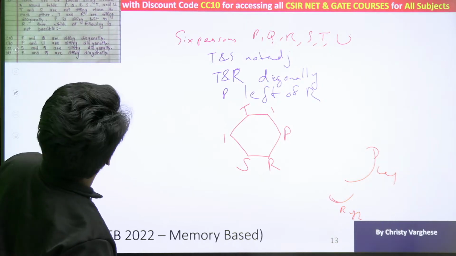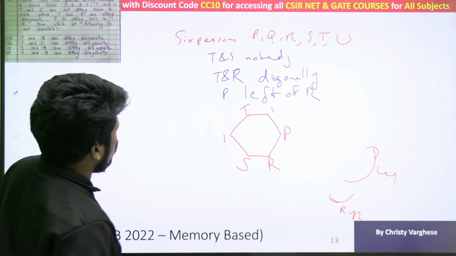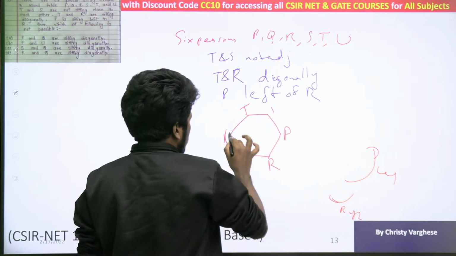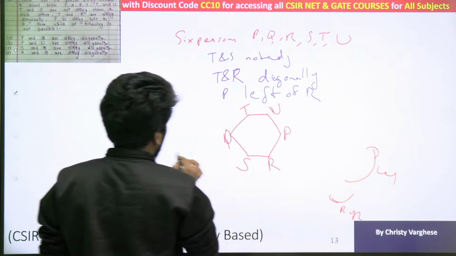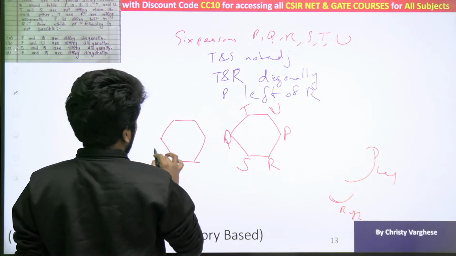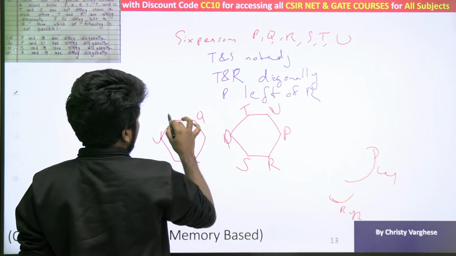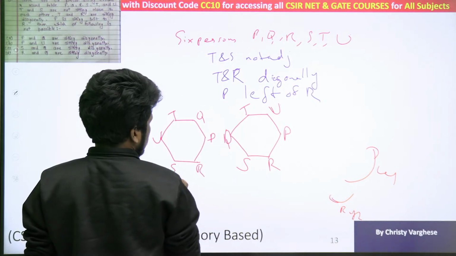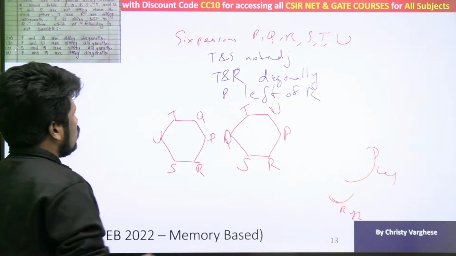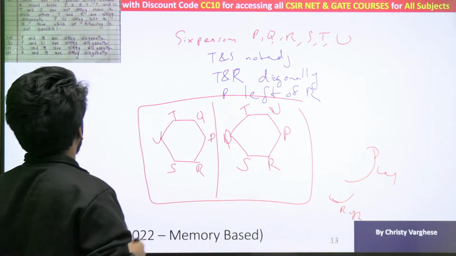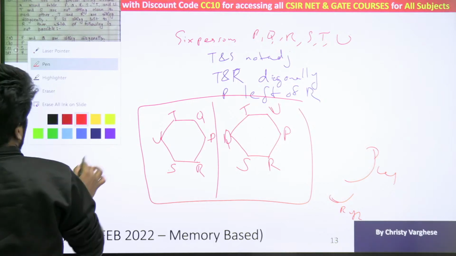Who are the remaining 2 people? Q and U. Q and U can sit anywhere here. Q, U, or U, Q. Both are possible. So 2 realities possible, Q, U, and the second reality where U, Q like this and all others sitting on their respective positions. These 2 are the 2 parallel realities. Whichever answer you choose should satisfy both the conditions. So now let us check.